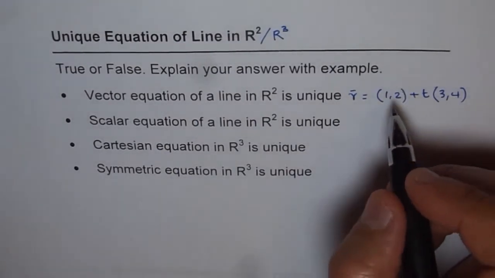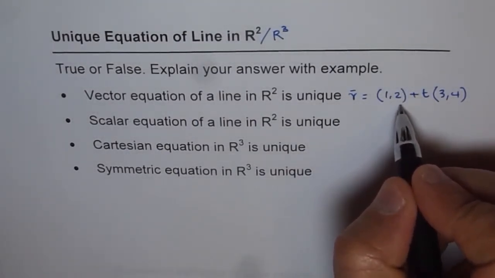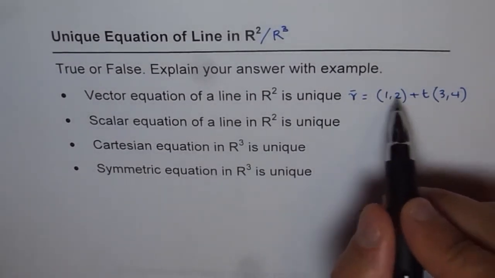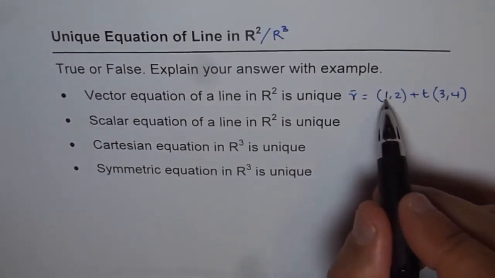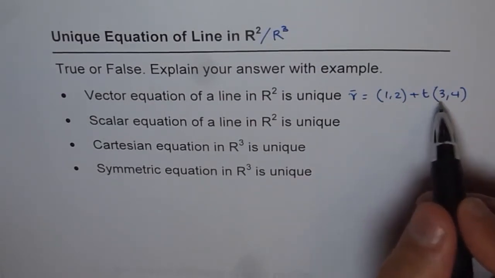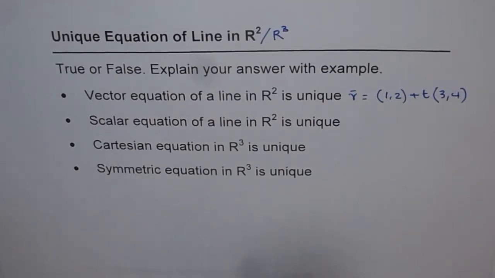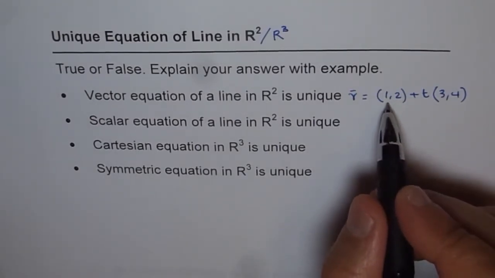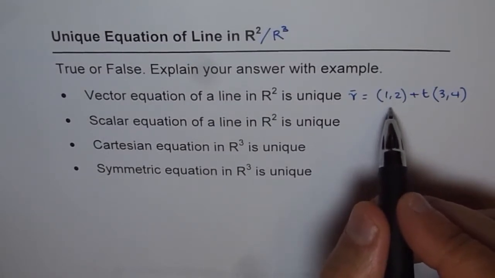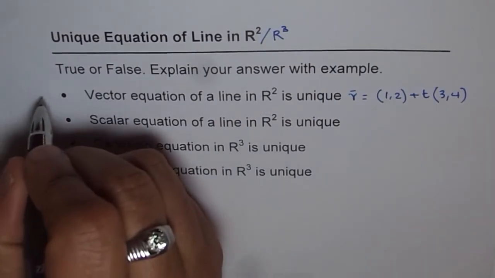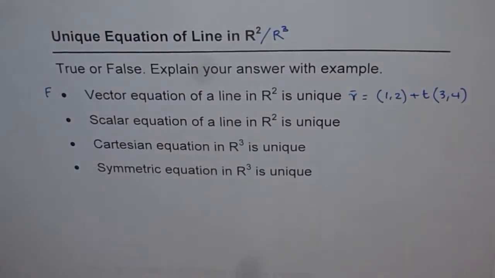So that is how we write the vector equation of a line. Now here, (1, 2) is any point on the line. Now how many points do you have on the line? Infinite, right? So there could be infinite ways of writing this particular equation. You can consider any point on this line and write down your equation. So it cannot be unique, right? So it has so many different ways in which it can be written. Whenever we are referring to an equation with a point plus something else, it cannot be unique. So this is false.